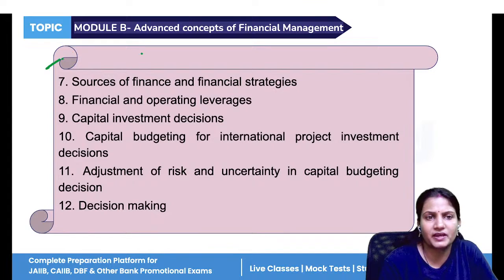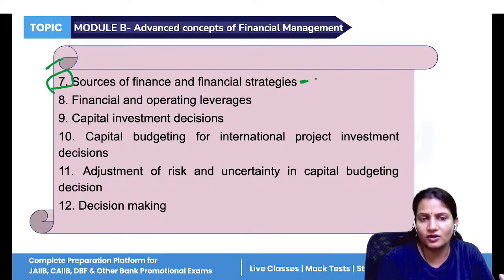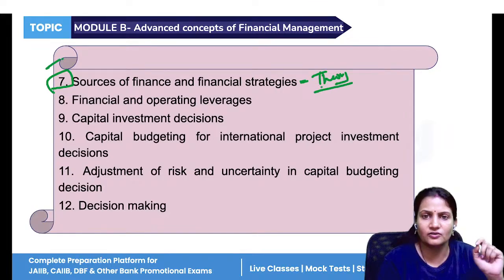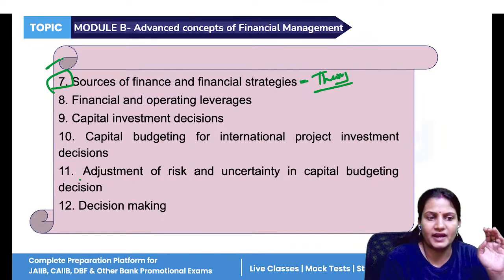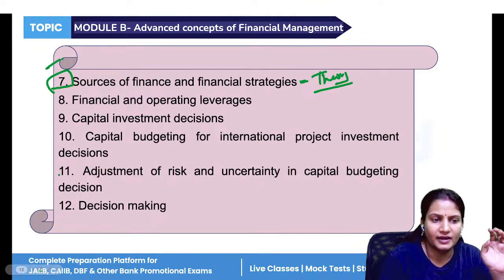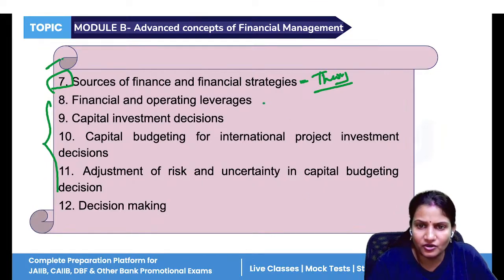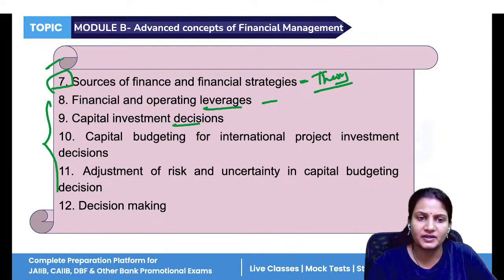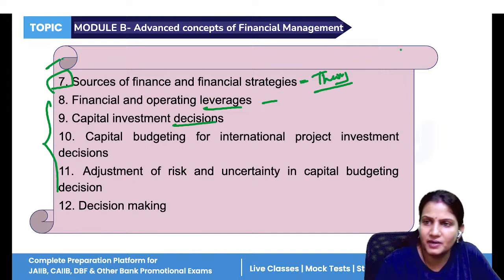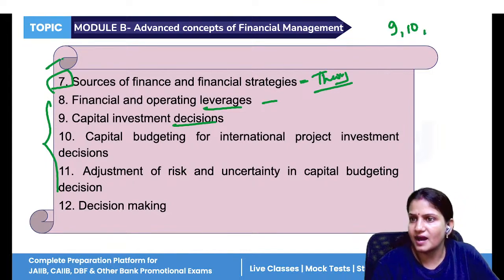Now, module B is the mixture of theory plus numerical. Unit 7 is the only single unit that is all about the basics of finance. This is the theoretical unit. Now, the rest, from unit 8 till unit 11, you can see the numerical questions. Module C also is numerical: leverages, capital investment decision. So unit number 9, unit number 10, and unit number 11.